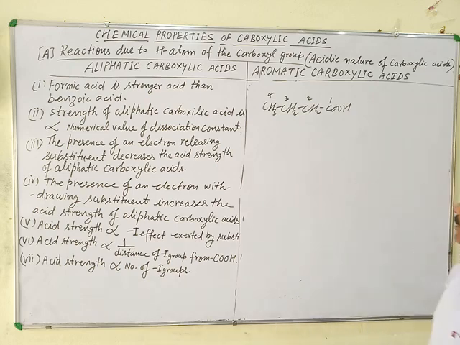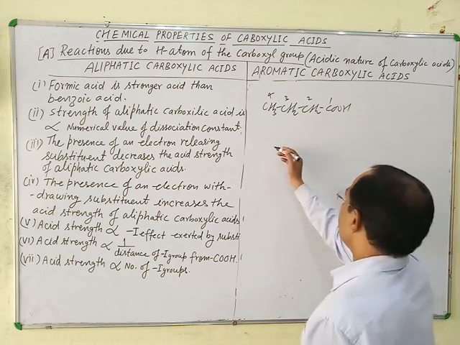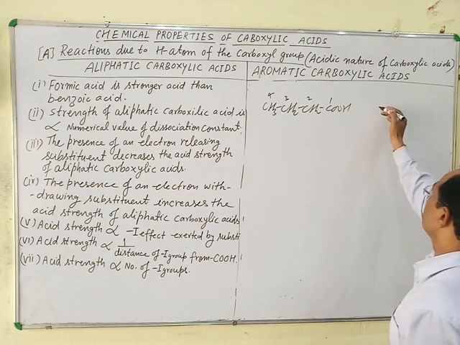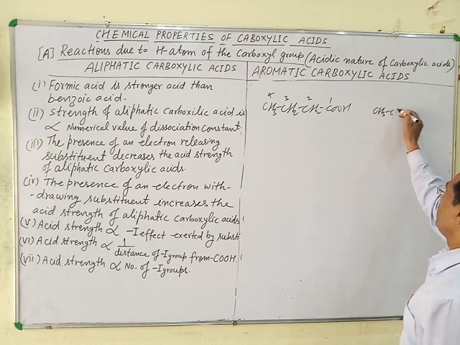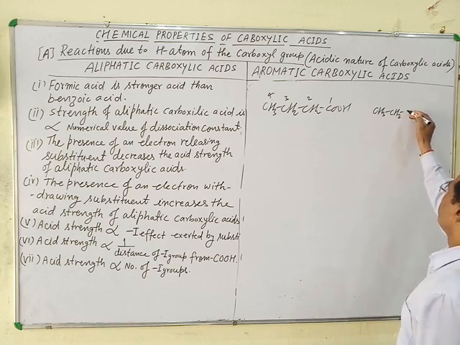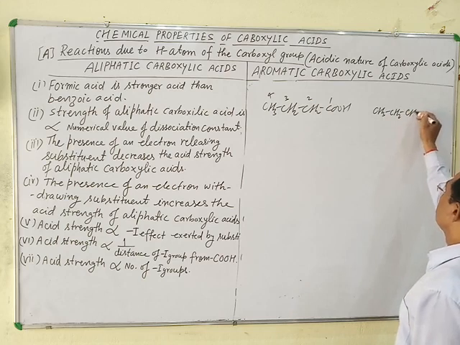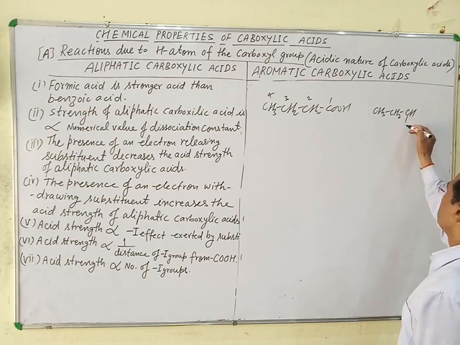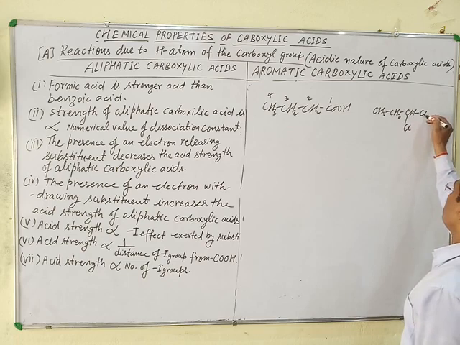This is butanoic acid. Next example is CH3, CH2, CHCl, COOH.